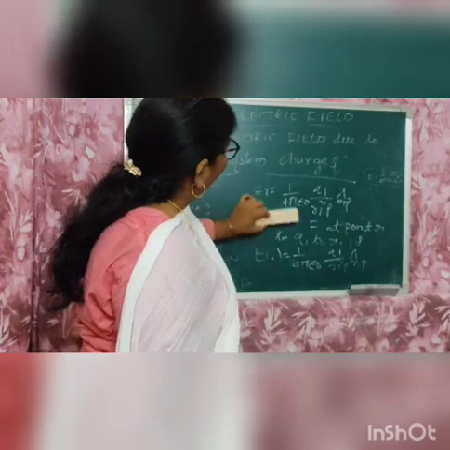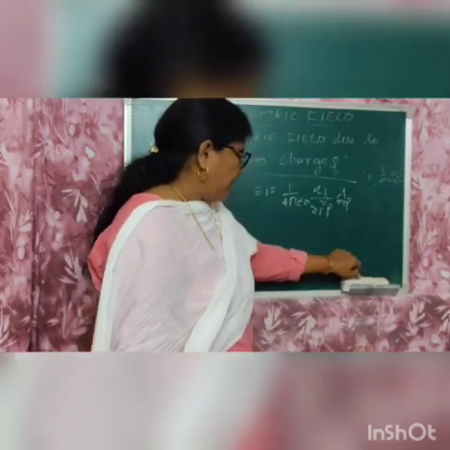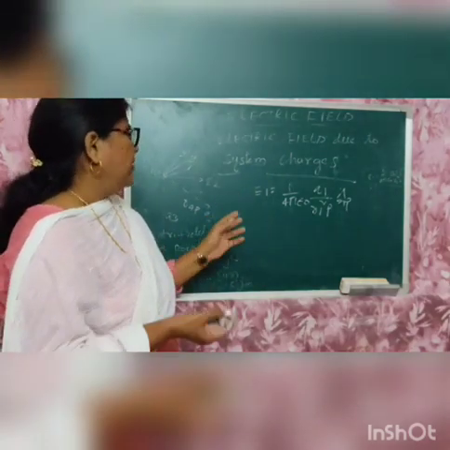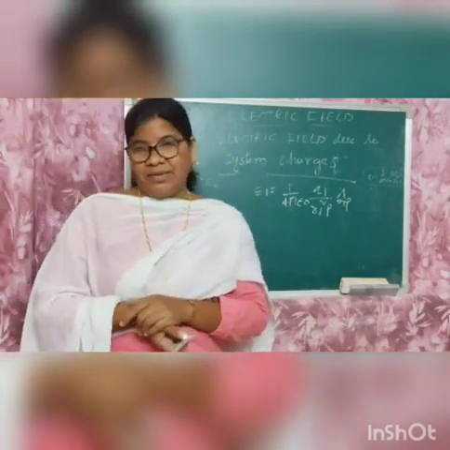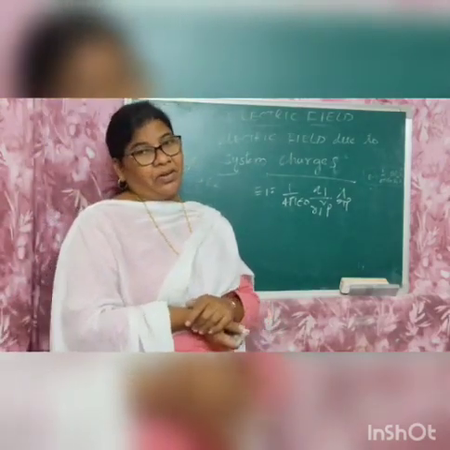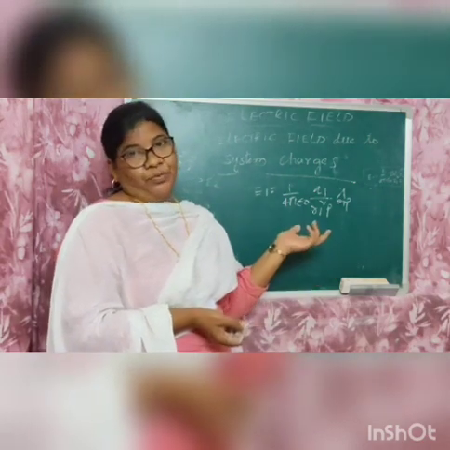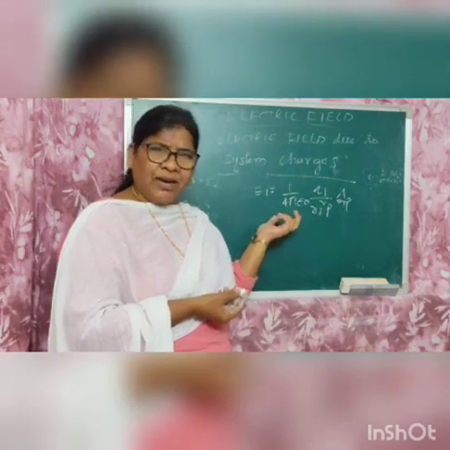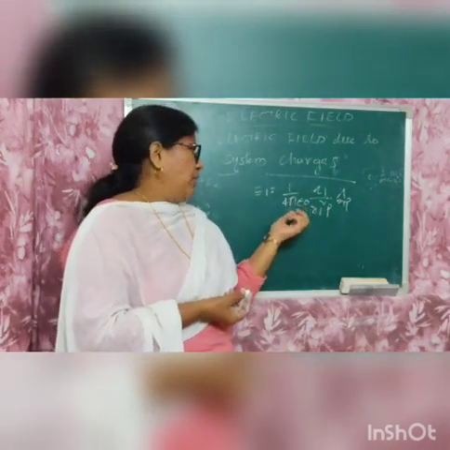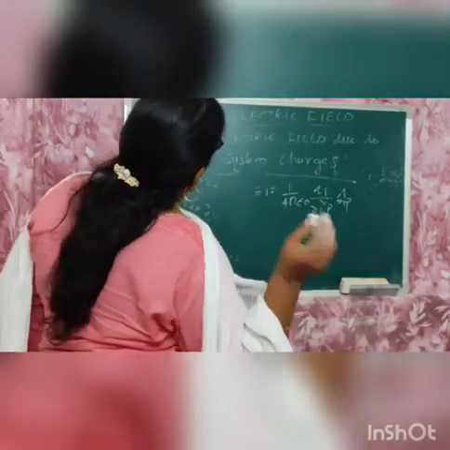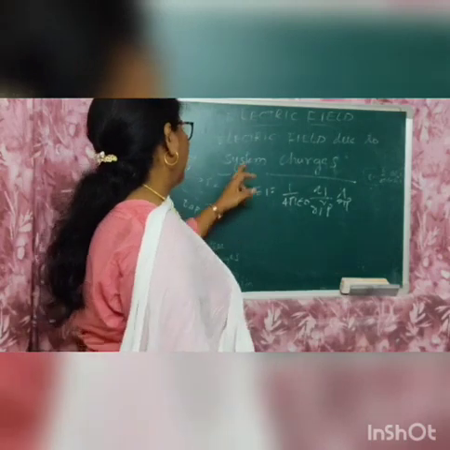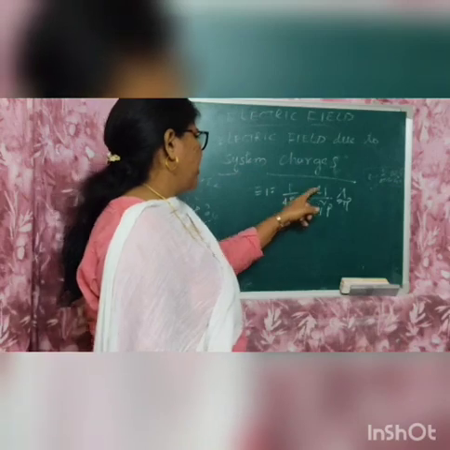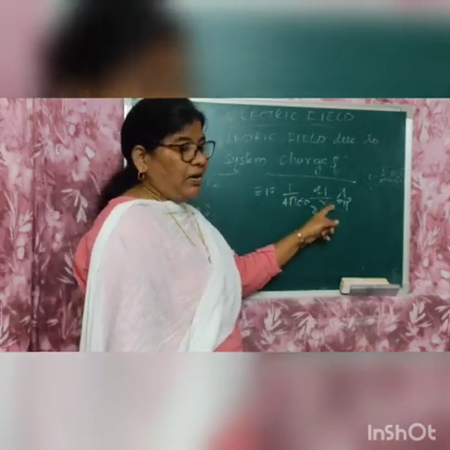Similarly, E2 is equal to... Why? Because we are taking E1, E2 and E3. We are considering the system of charges. What are the system of charges here? Q1, Q2, Q3, and R1 and R2 are the position vectors from the origin. We are taking the test charge placed at the point here. According to Coulomb's law and the principle of superposition, the individual forces are unaffected by the other electric force or field. So I have to write the force F, which is equal to E1, equal to 1 by 4 pi epsilon naught Q1 by R1 square, P cap R1P.